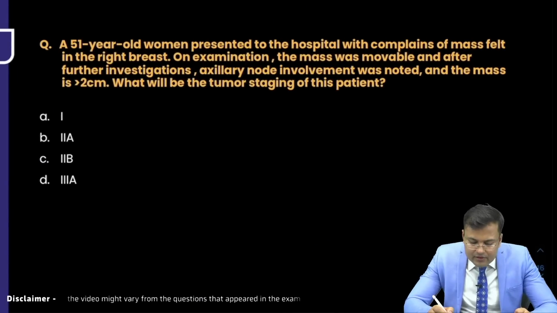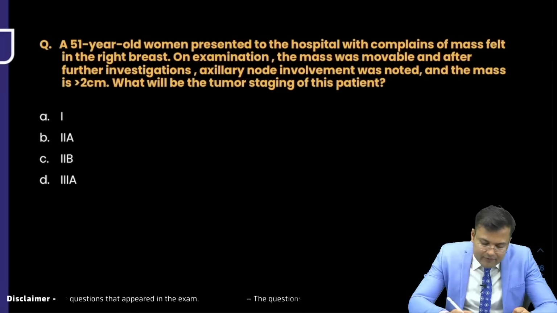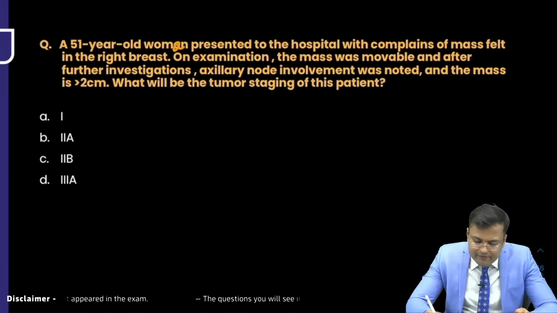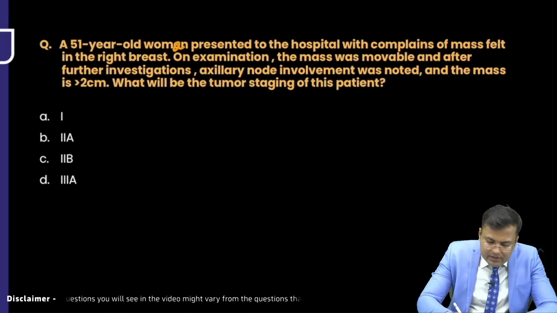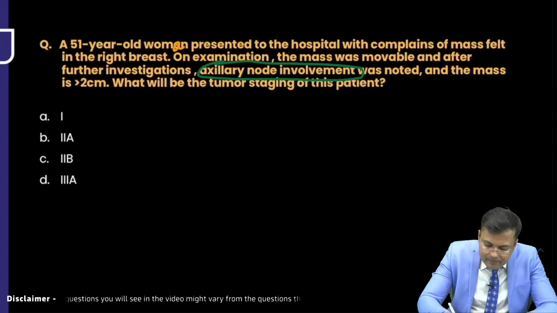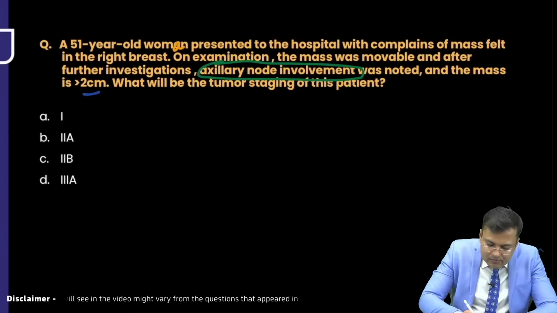A 51 years old woman presented to the hospital with complaints of a mass in the right breast. The mass was movable, and after further investigation there was axillary lymph node involvement and the mass was more than 2 cm.